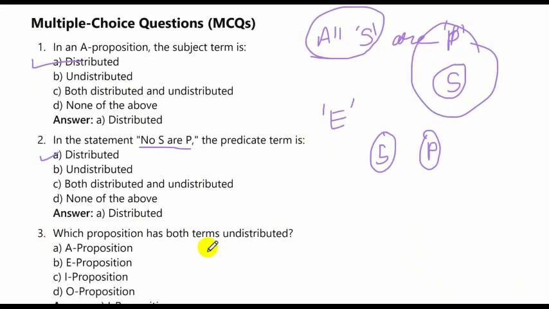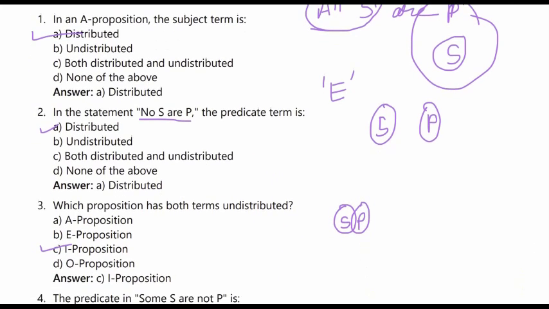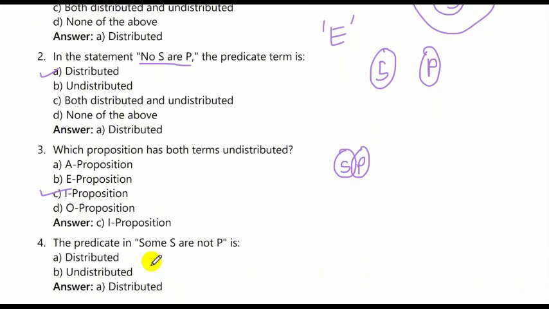Which proposition has both terms undistributed? I'll wait for you to answer. It is the I proposition, because I states some S are P. So they are both not complete. They do not represent all members of that class. The predicate in some S are not P is distributed.